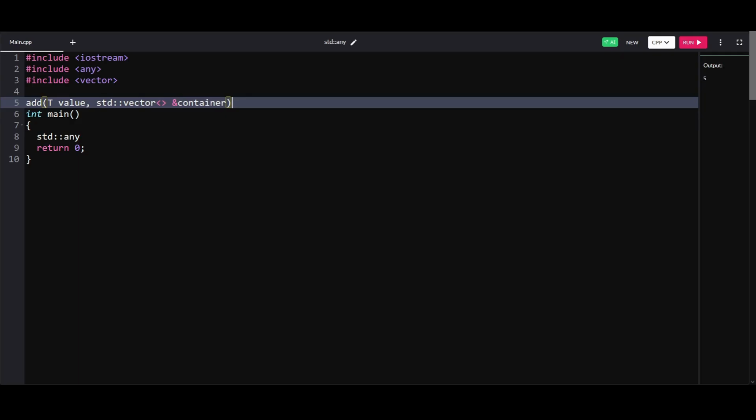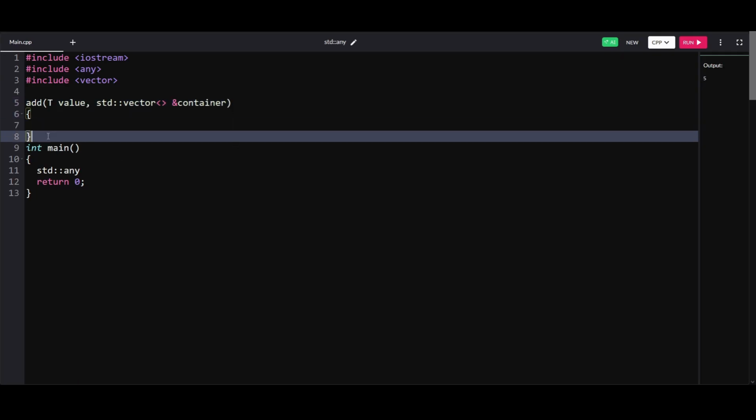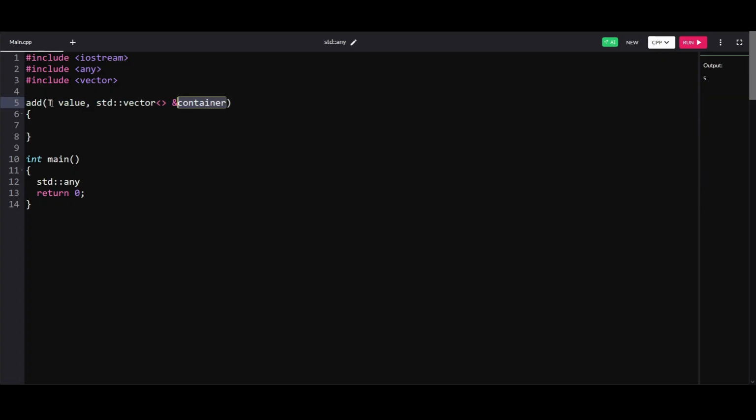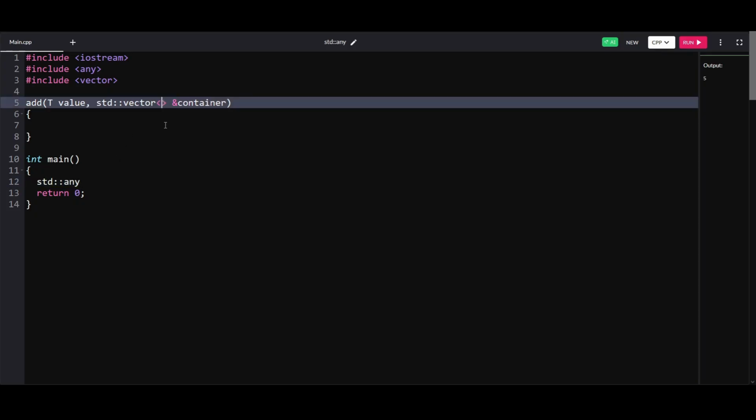The goal of this add function is to simply add this value to this container. That's it, right? The problem is you don't know what the type of the value will be. It can be an int, it can be a double, can be a string, can be a char, can be a user defined type. You don't know, right? And this is where standard any helps. So you can make this vector of type standard any, and let's make this function a templated function.